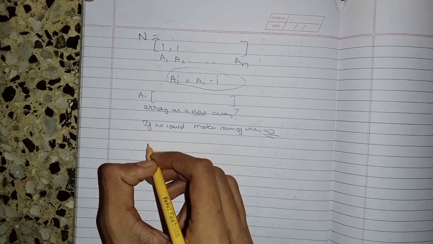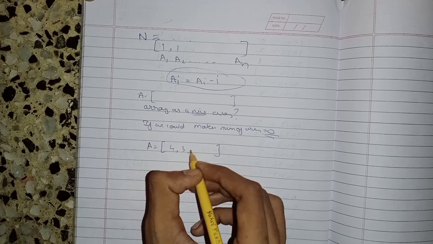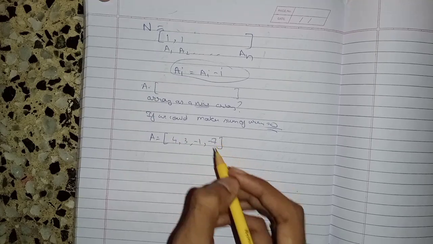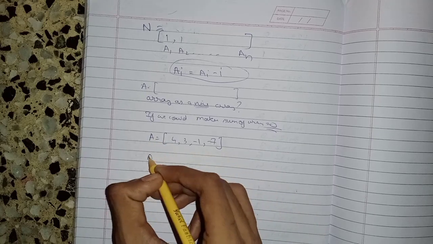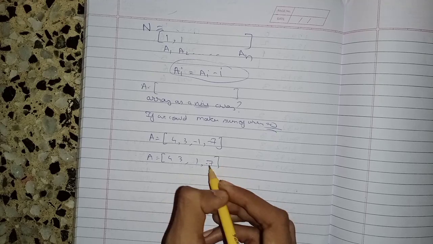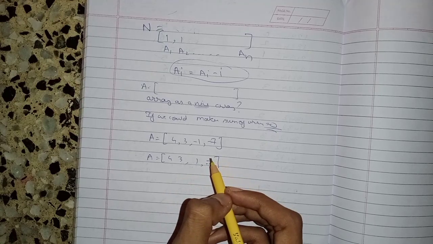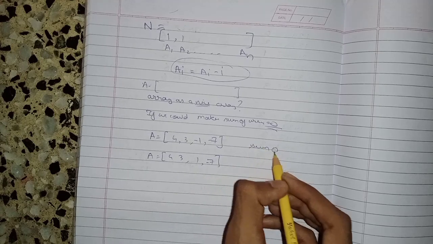Suppose I have some array, let me take some random array, 4 3 minus 1 minus 7. Let me take another array, 2 4 3 1 7 minus 7. We have to make the sum of the array 0.